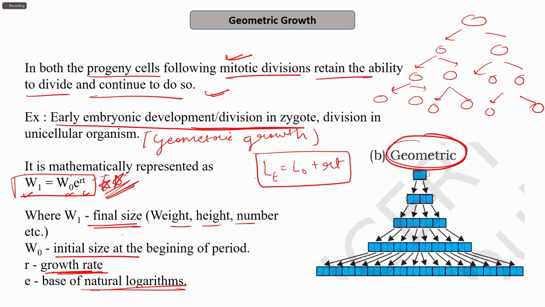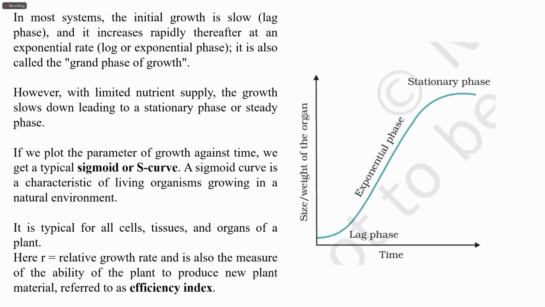Here r is the rate at which the change is happening, t is the time. W1 is the final size or the final result, and W naught is the initial size at the beginning of the period. e is the base of the natural log. So in most systems, the initial growth is slow, which is represented by the lag phase. You might have studied it in bacteria also. In bacteria, the growth pattern is similar, divided into lag phase, exponential phase, and stationary phase. So most of the growth happens during the exponential phase.